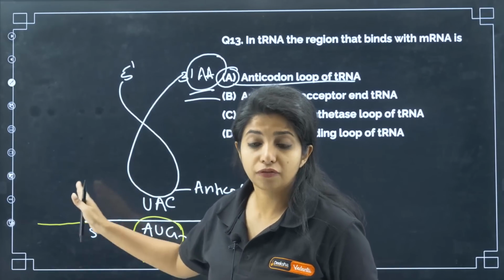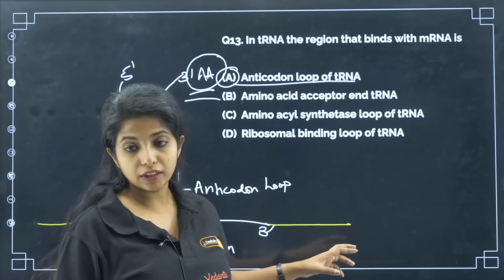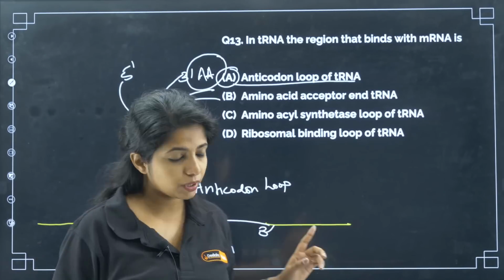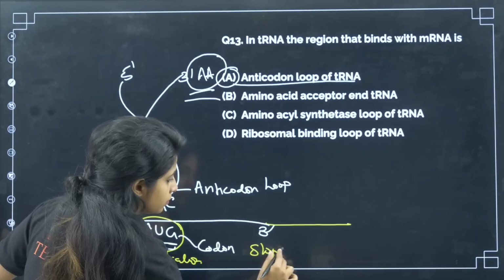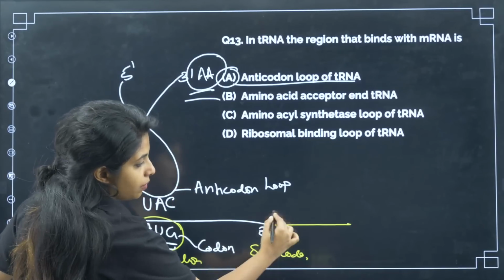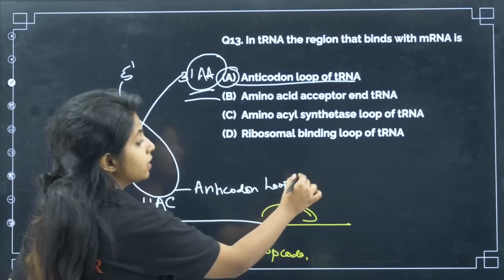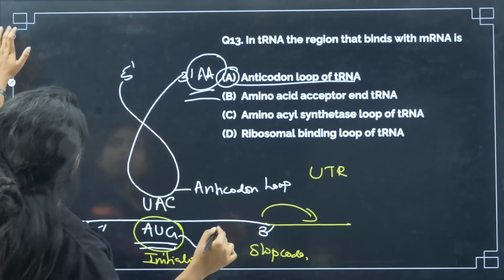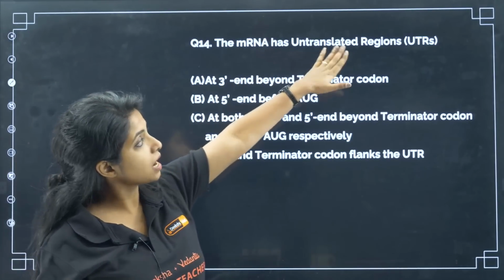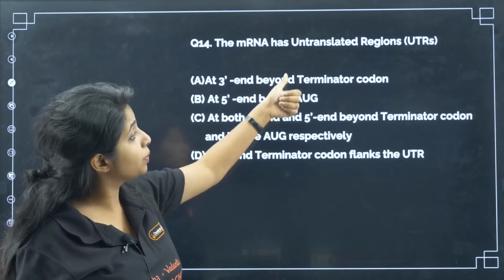before the AUG, that is at the 5' end, and also after the stop codons at the 3' end. So here you find stop codons in the 3' end, and after that you will be having the untranslated region, and here also you have that. Untranslated regions are also known as UTR. Okay, UTR. So mRNA has untranslated regions at 3' end beyond terminator codon.